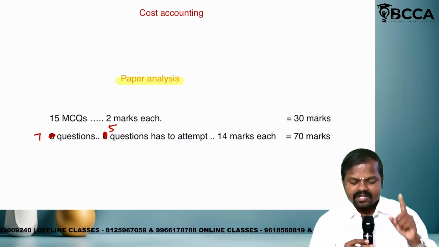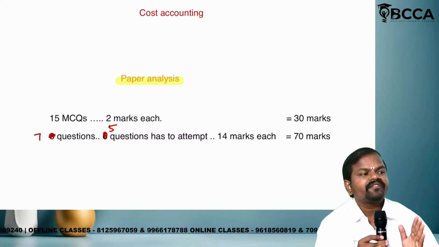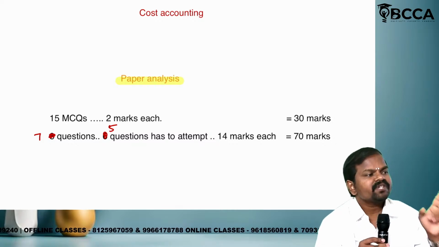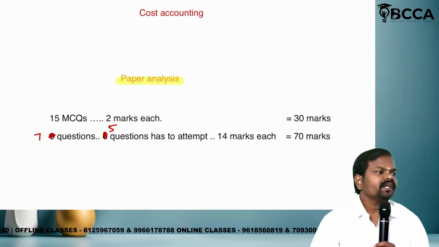Okay. Section A consists of MCQs. How many MCQs? 15 MCQs will be there. Each MCQ will carry 2 marks. So 30 marks.